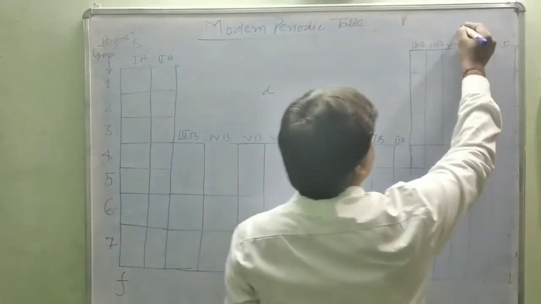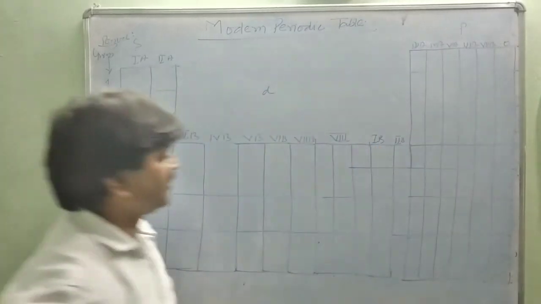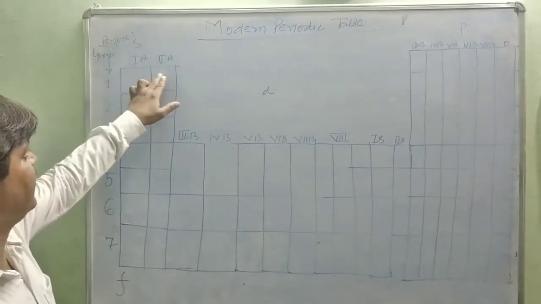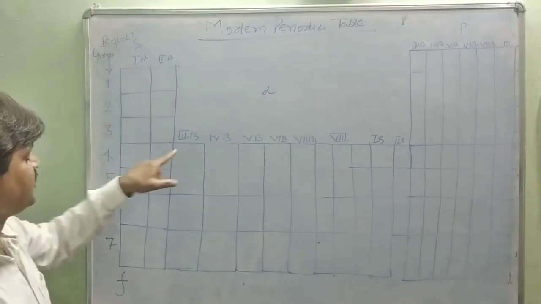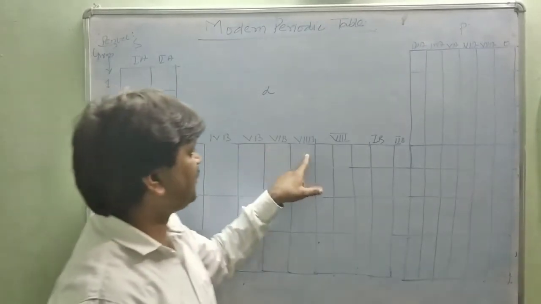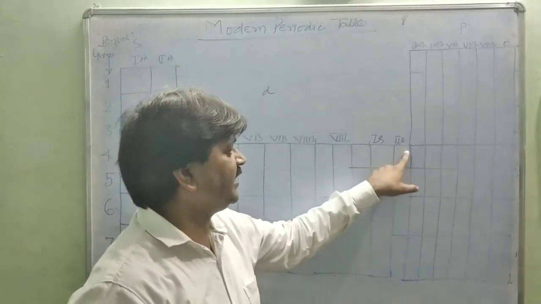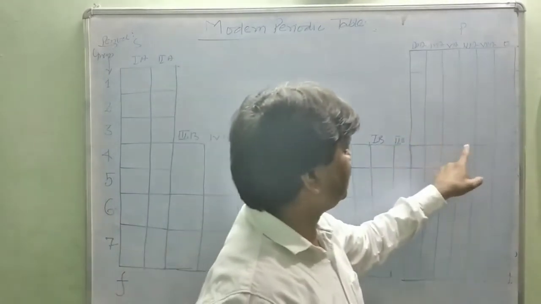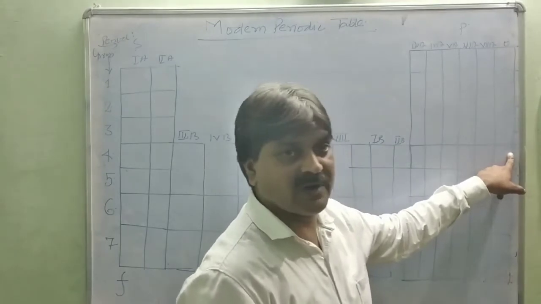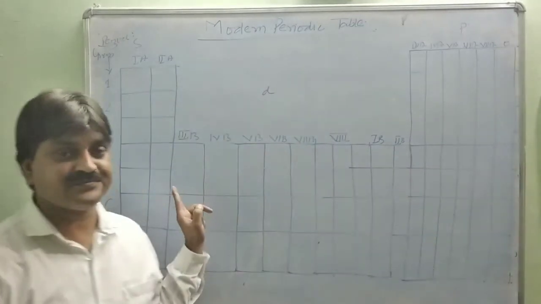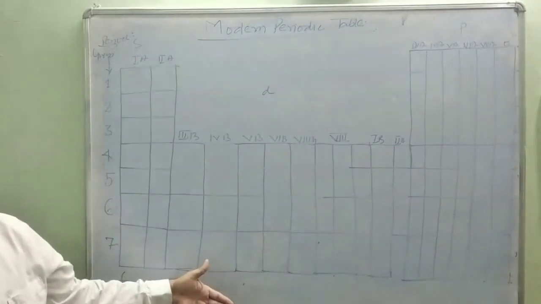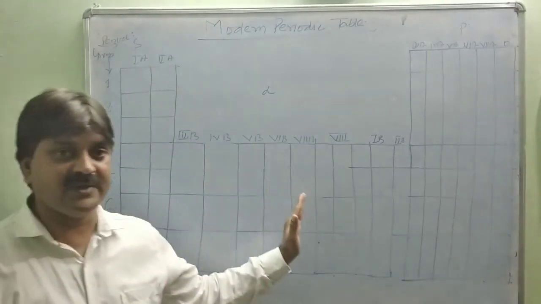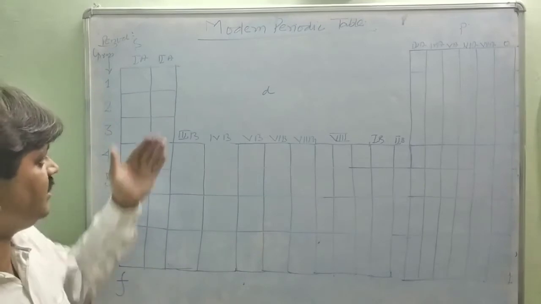This is P block, D block. You will see here, there are 2 groups in the first and second S block, and this is 1, 2, 3, 4, 5, 6, 7, 8, 9, 10, 10 groups in D block, and 1, 2, 3, 4, 5, 6 in the P block. Total number is 18. So 18 vertical columns and 7 horizontal lines. The horizontal line is called the period and the vertical line is called the group.